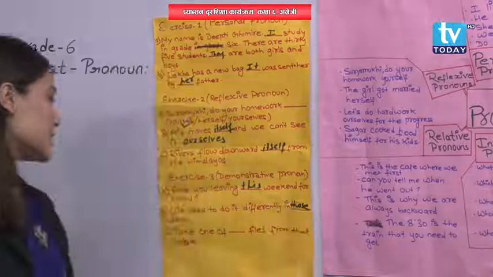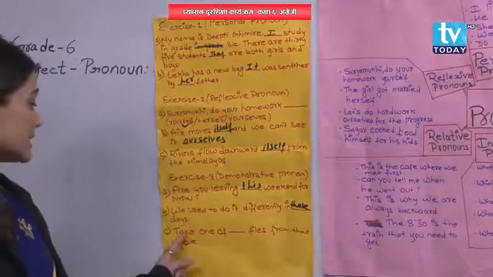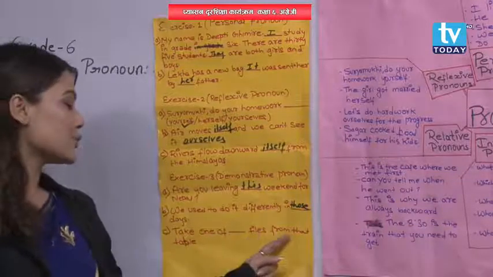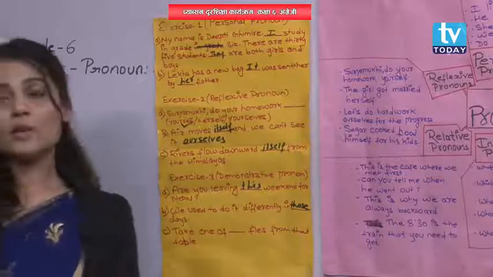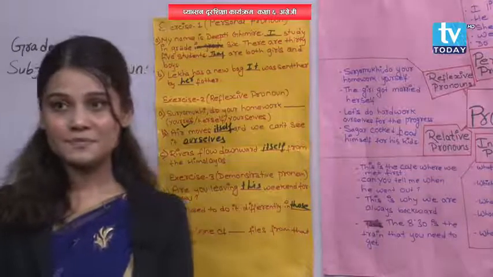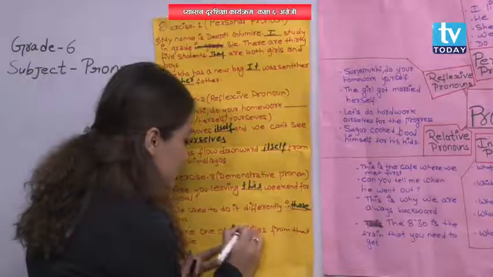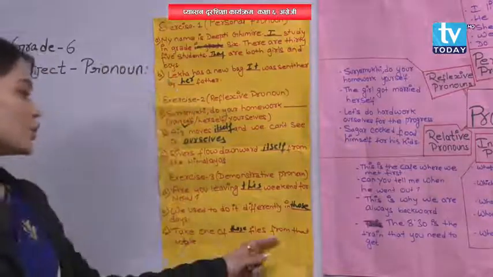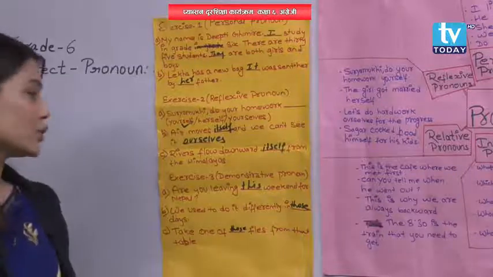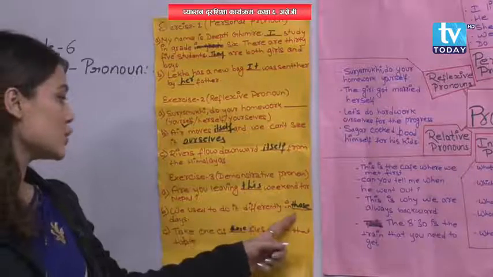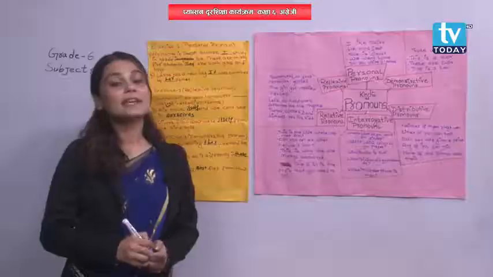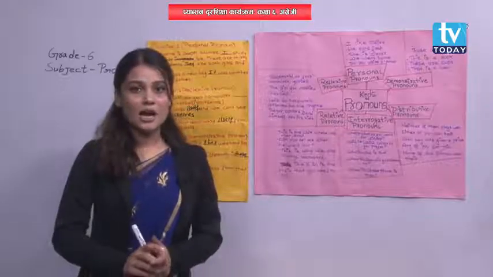T-H-O-S-E, those. Now another one, C number. Take one of dash files from that table. So what will be the answer? Yes, those. Take one of those files from that table. So here also this, those, those. They are demonstrative pronouns. Understood?